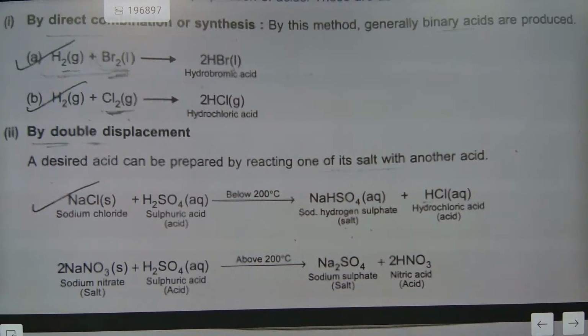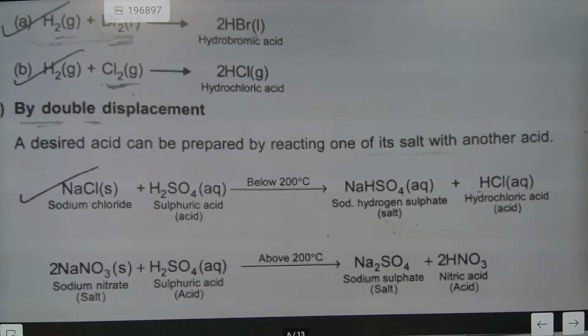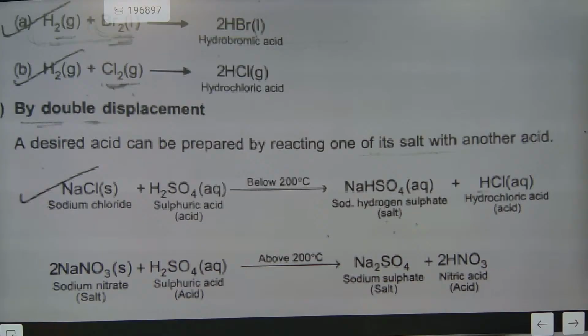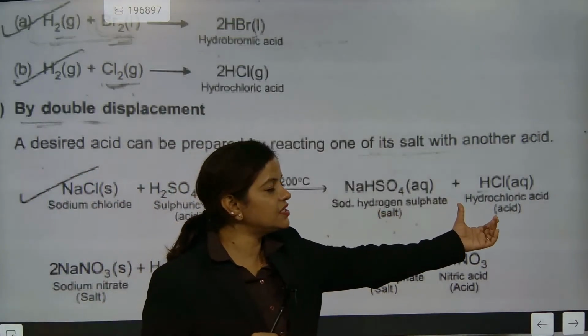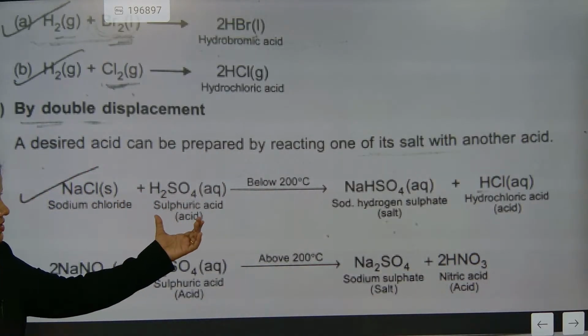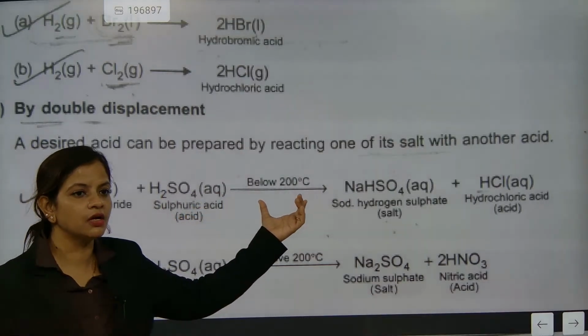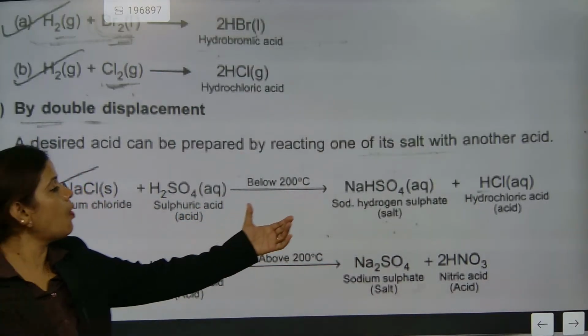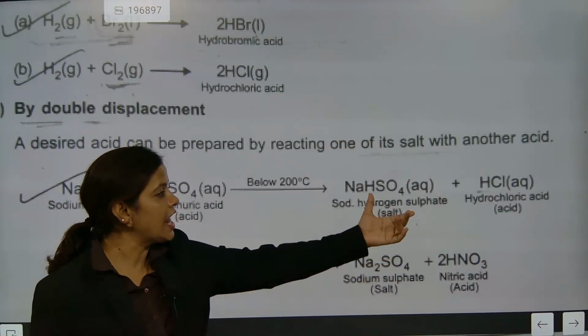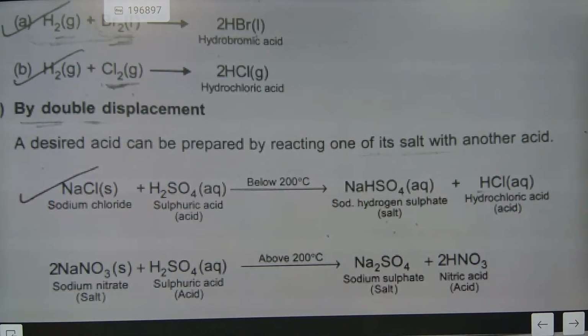This is the 30th minute of the class. Please check double displacement. Note down. Temperature is very important for both the reactions. Now we are going to be very precise. Remember this part. You check, it is not a double salt, please. This is exactly a salt and this is an acid. Understood? So please kindly remember, when salt and acid react below how much temperature? 200 degrees Celsius. What are they making? Sodium hydrogen sulfate, which is aqueous and is a salt, and another acid, HCl, is formed. Come on, note down this.